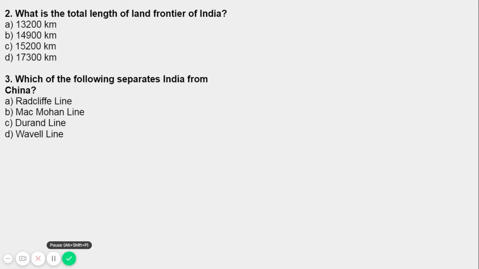Why are India and China separated? The Himalayan mountain range separates China from India, right? What do we call that? LAC, the Line of Actual Control. That is the effective border between India and China. We can also call it a demarcation line, right? It divides the Tibetan region of China and the northeastern region of India, and it was proposed by a British administrator named Henry McMahon.